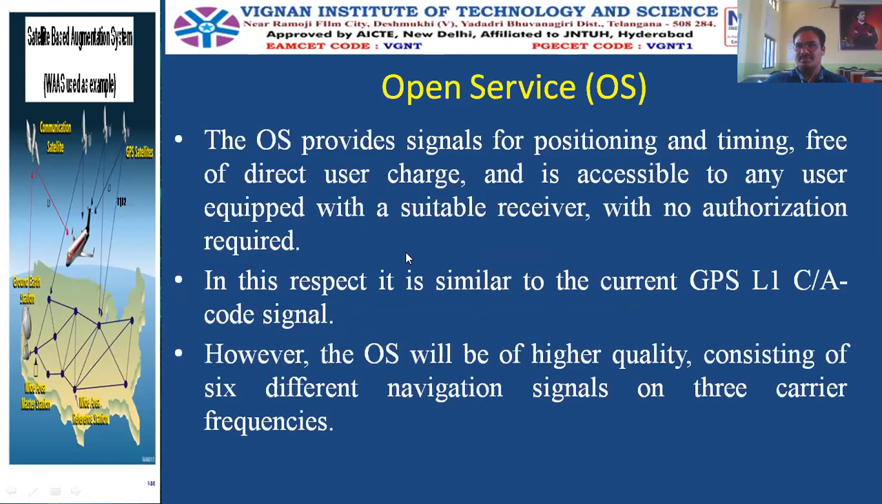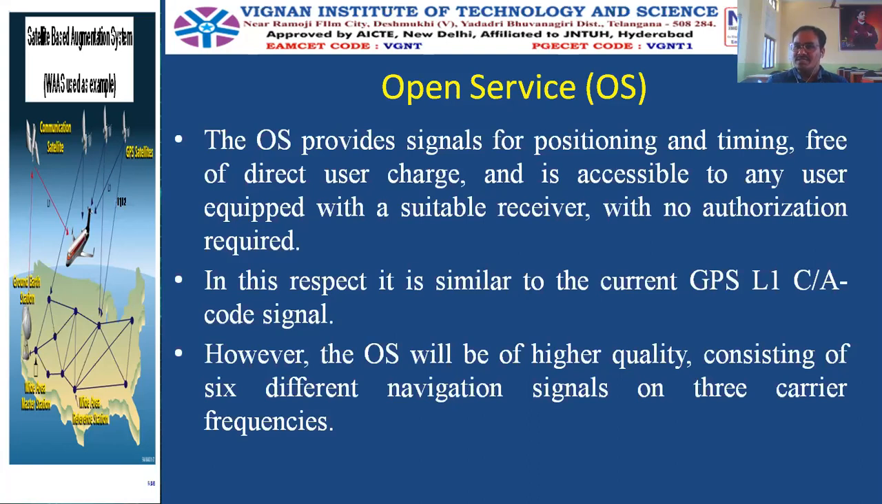So what is the open service? It provides signals for positioning and timing, free of direct user charge, and is accessible to any user equipped with a suitable receiver with no authorization required. See how open they are. That's why it is called an open service. The Galileo system has no authentication required. Any user with a suitable receiver can use these signals. In this respect, it is similar to the GPS L1 C/A code signal.